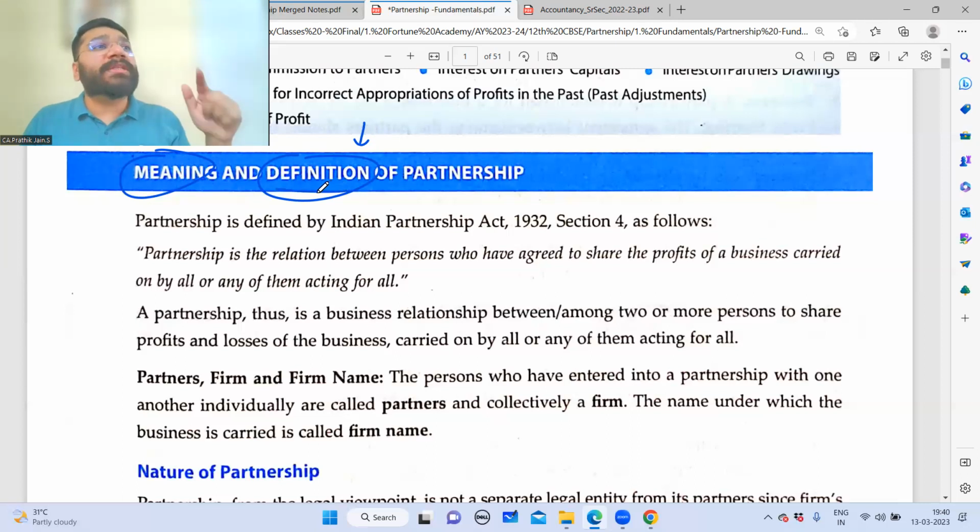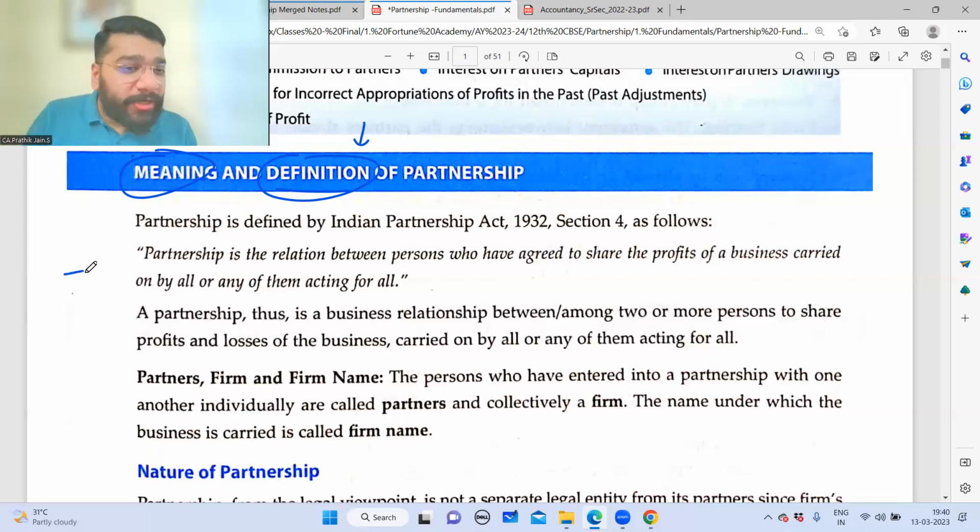Define means what? Somebody else has already given his definition of partnership, so that only we are going to copy paste. So definition means copy paste as it is. Meaning means you can write and explain that particular point in your own language. So are you clear with the difference between meaning and definition? You might get a theory, 1 mark: explain the meaning of partnership. You can write it in your own language. But if they tell you on the contrary, define partnership, then you will not write whatever you feel like writing. You will write what is mentioned in your textbook. This is what you will write.